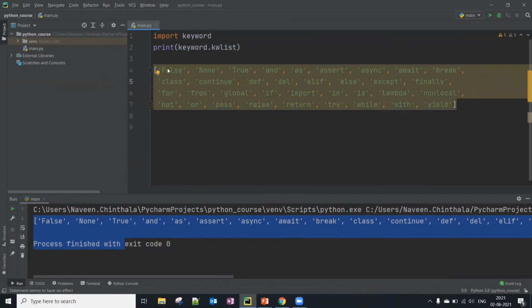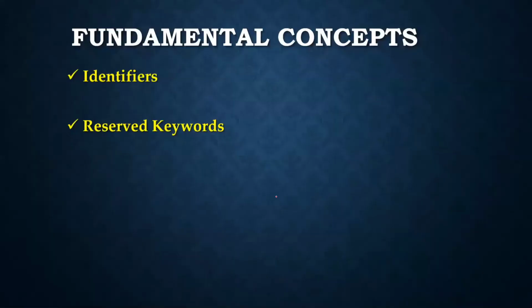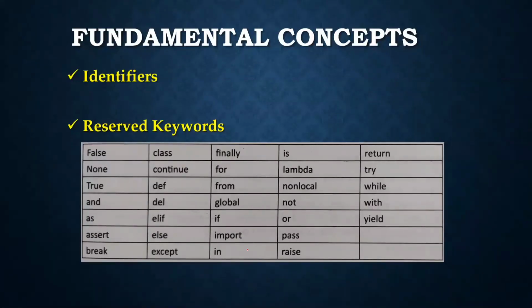If you observe, False, None and True start with uppercase letters, and the rest are all keywords that start with lowercase, everything is lowercase actually. So you should remember True, False and None. Mostly we use True or False as boolean values, so there we should remember that it should start with an uppercase letter. This is what I have captured here in the same table, same thing actually.